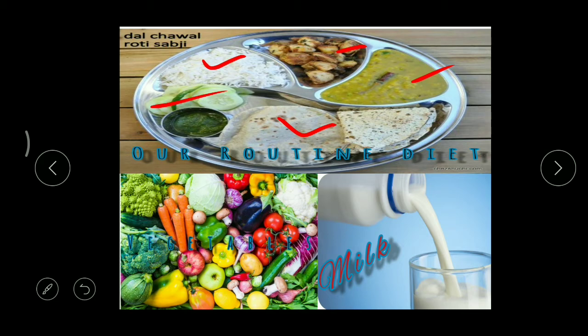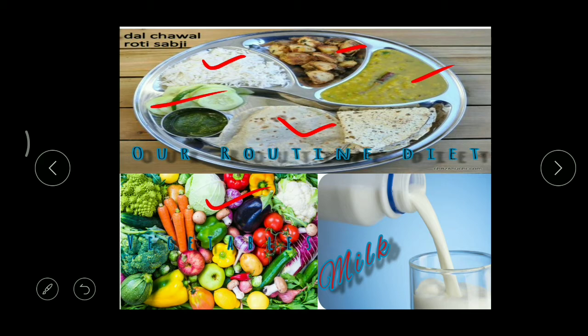And we need to take different varieties of vegetables. We should not go for the same vegetables. Daily we have to change the vegetables. So whatever vitamins and minerals we can find in them, all these things can be obtained by our body.